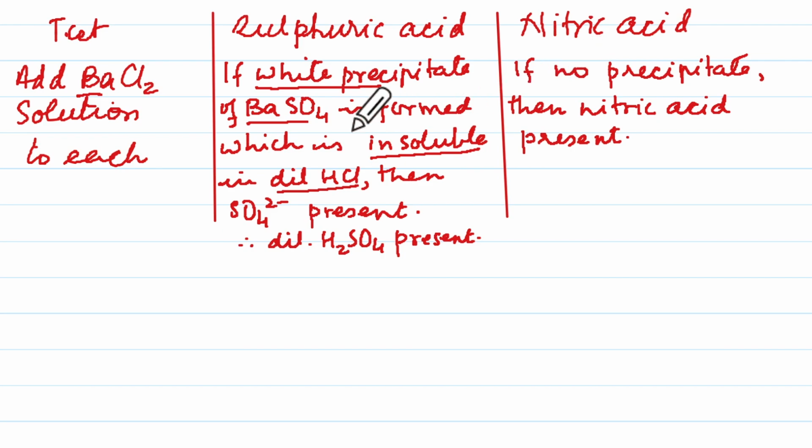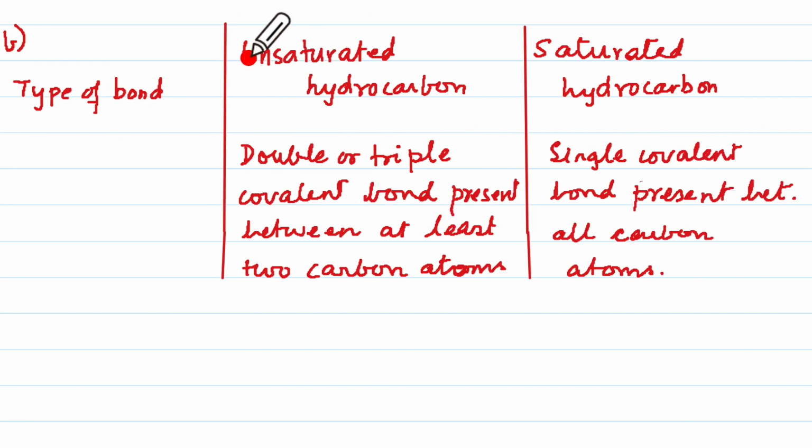But with nitric acid, barium chloride will become barium nitrate because of this NO3 radical, the nitrate radical. So barium nitrate is soluble, so there is no precipitate, so we write if no precipitate, then nitric acid is present. So for B part, again we'll make the columns. First one we'll talk about the type of bond, and we write for the second column here unsaturated hydrocarbon and here saturated hydrocarbon.